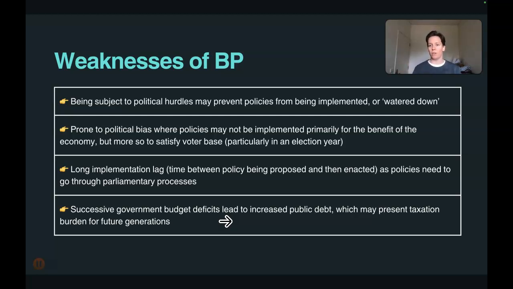And so not all the policies that are going to be implemented are going to have that hard economic line. They're going to need to be considerate of social implications, any other kind of implications, which means that they can get watered down or changed such that their intended impact to the economy is not what they were originally envisaged as doing. They're also prone to political bias.